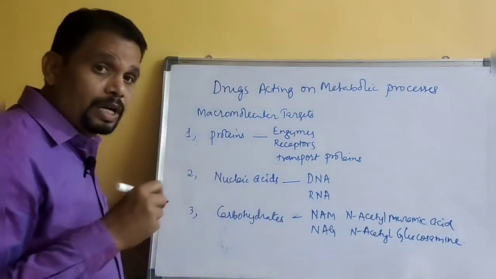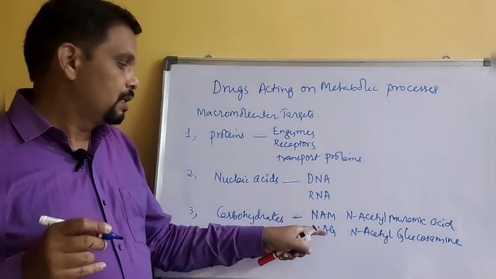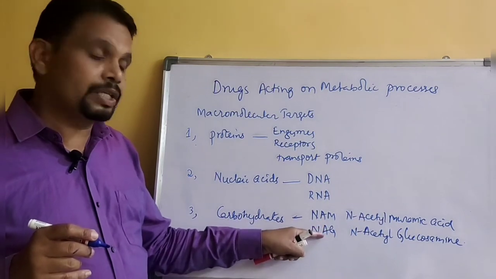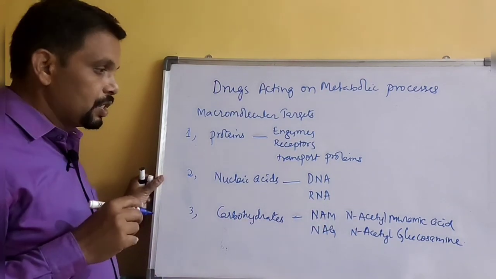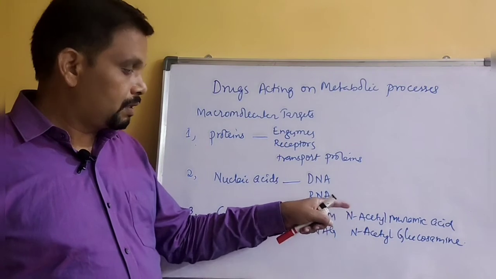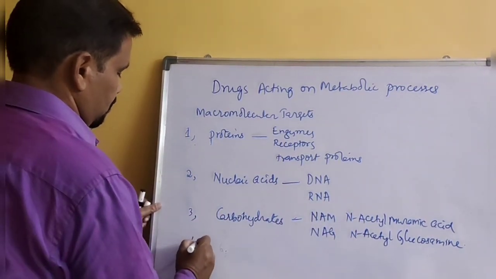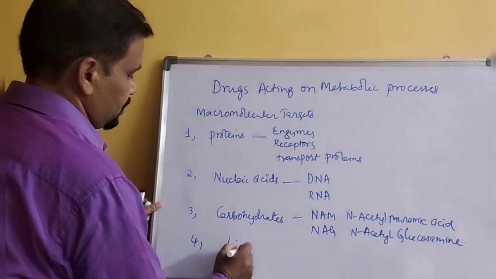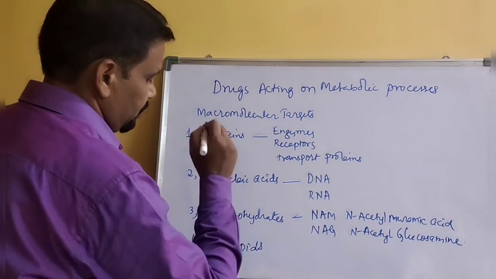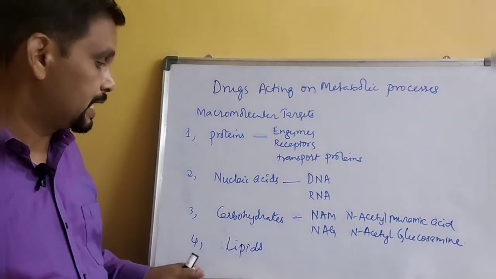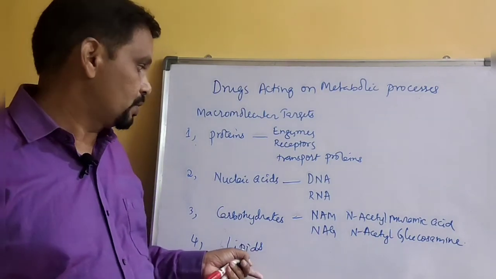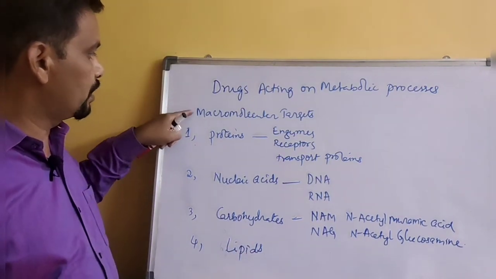Okay, these two kinds of carbohydrates exist in the cell wall structure of bacteria. So some drugs target these carbohydrates. Okay, and sometimes lipids also become drug targets in some cases. Okay, so these are the macromolecular targets.